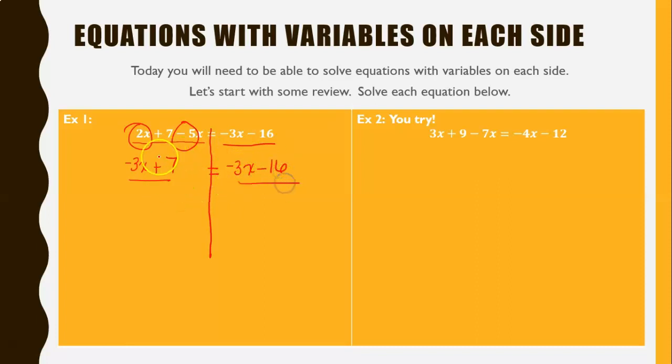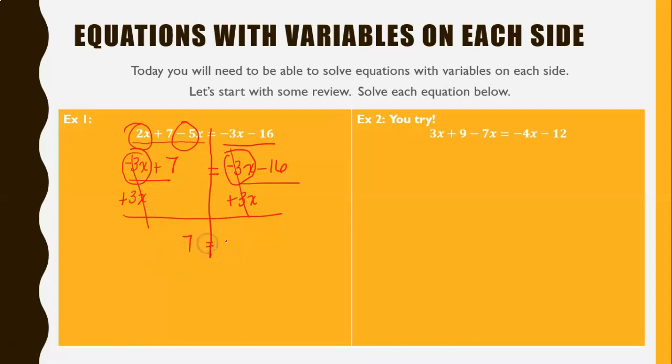Now I want to look at the like terms on opposite sides. I've got like terms on opposite sides that are both negative 3x, so I do the opposite since they're on opposite sides by adding 3x to each side. The negative 3x and the positive 3x cancel.